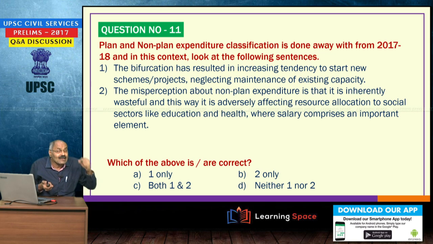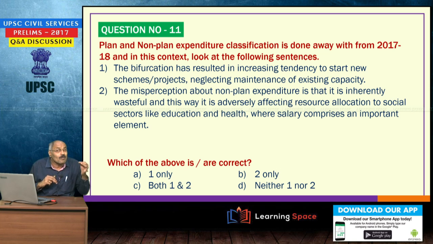Then plan and non-plan expenditure classification was taken away from this year, and what is the reason? Please mind these 2 sentences. These 2 are correct. You should keep in mind those 2 sentences because this was affected from 2017-18. The bifurcation has resulted in increasing tendency. When plan non-plan bifurcation is there, there is increasing tendency to start new schemes or programs neglecting the maintenance of existing